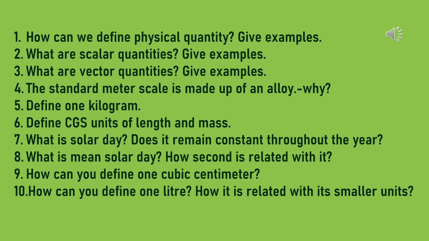Next question. What are vector quantities? Give example. Physical quantities which have both magnitude and specific direction are called vector quantities. Examples are velocity, acceleration, momentum, force, etc.